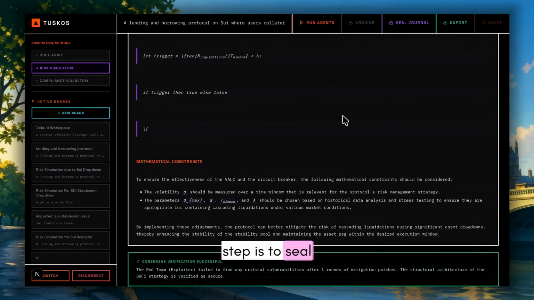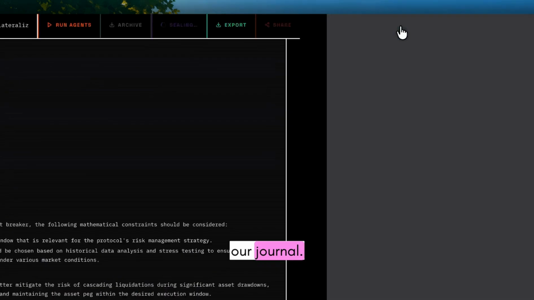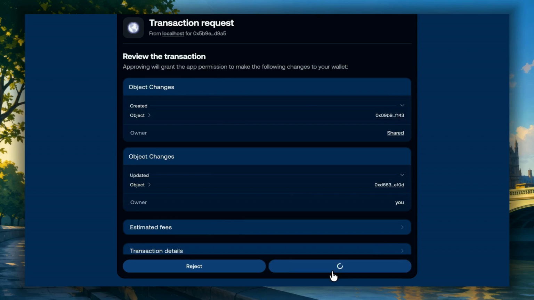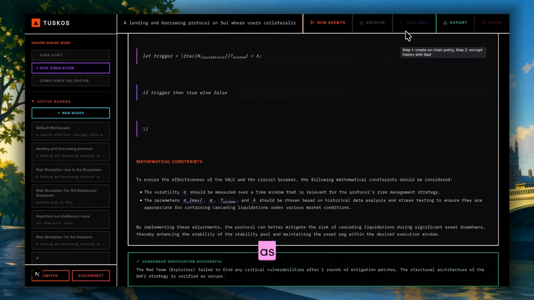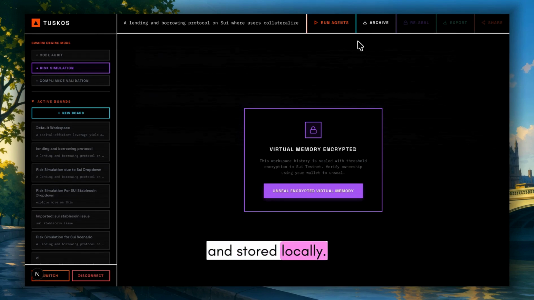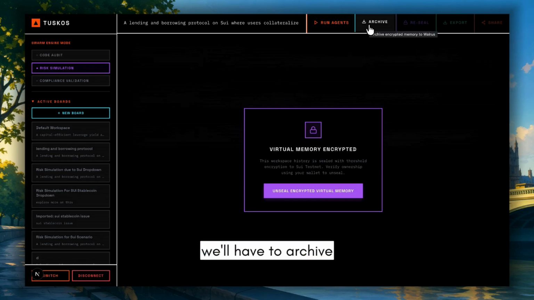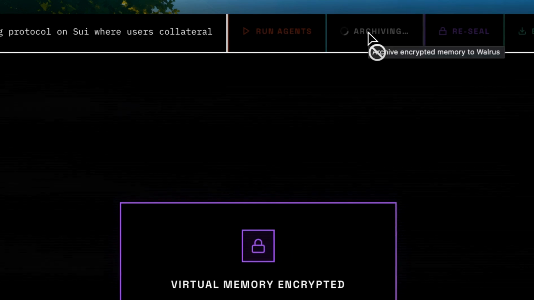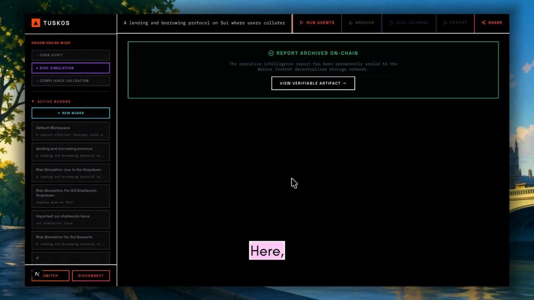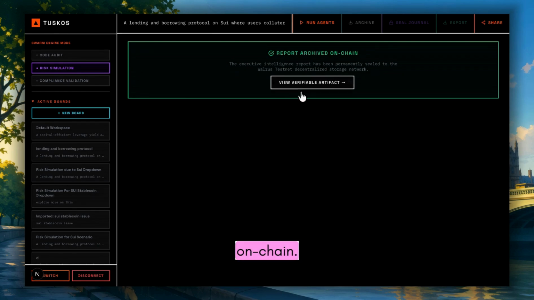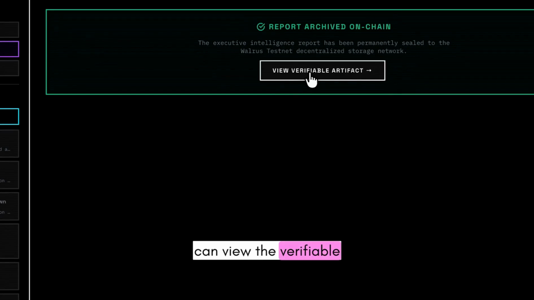Now, the next step is to seal our journal. We'll click on this option, approve the transaction request, and finally, as you can see, our agentic chat has been sealed and stored locally. Now, in order to store it on blockchain, we'll have to archive it as well. Simply clicking on archive does it. Here, as you can see, the chat has finally been archived and is now stored on chain. We can view the verifiable artifact here.